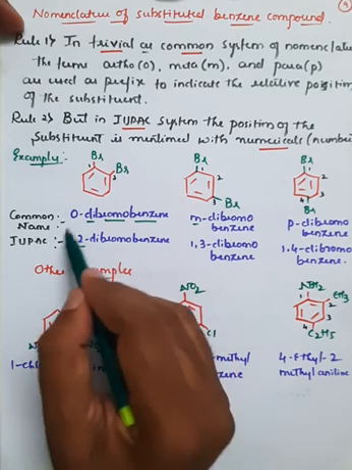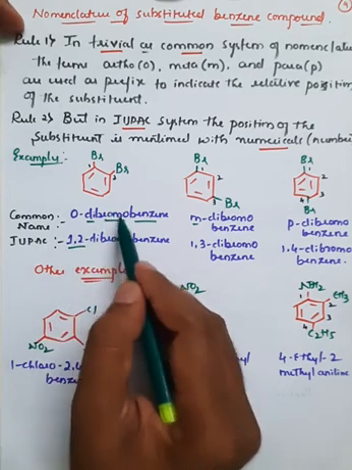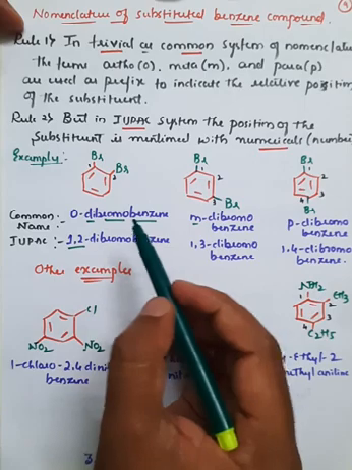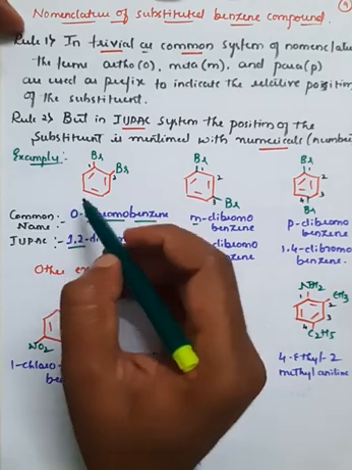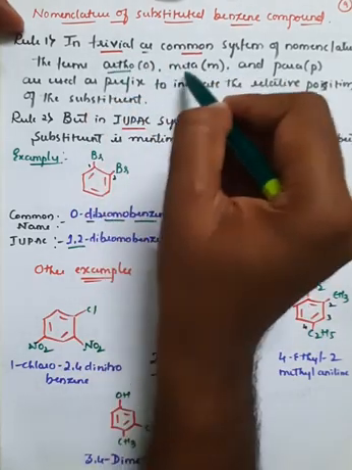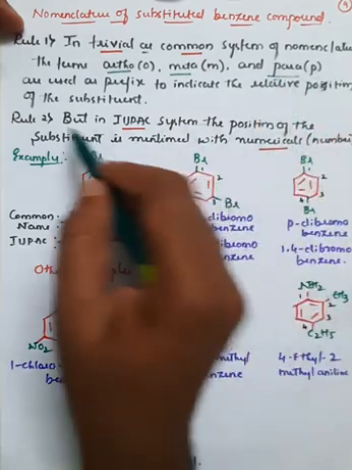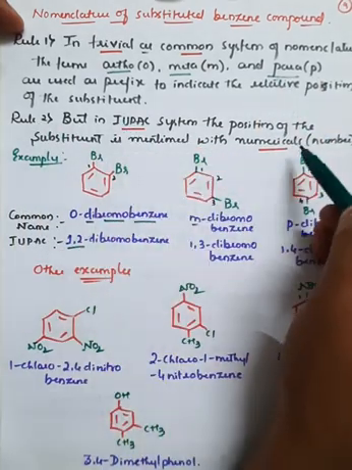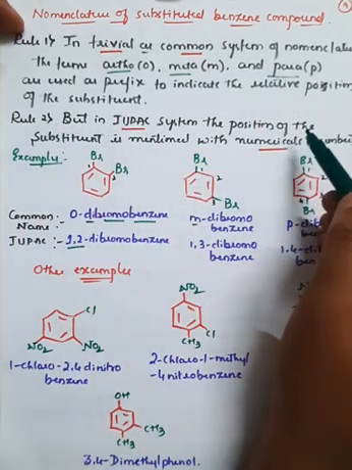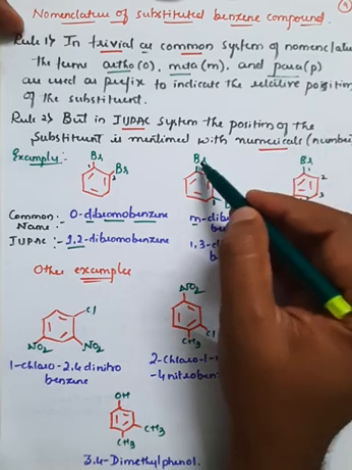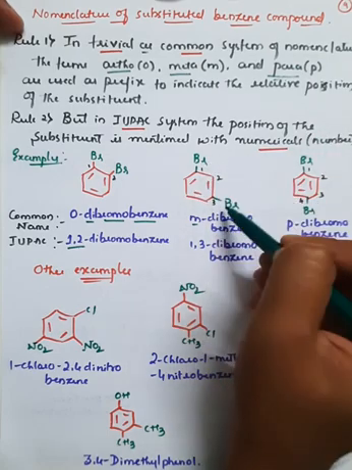Just we have to show the position. Again the name is the same. The name is almost the same, but the position in case of common name is given by ortho, meta and para. But in case of the IUPAC system, it is named in terms of numbers. Here if you observe, at the first position and third position, there is an attachment of Br.